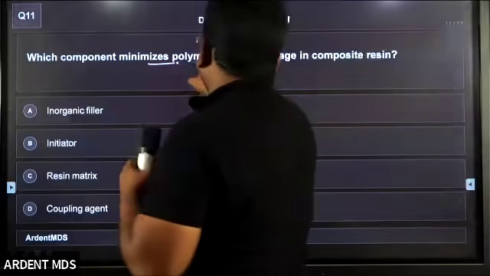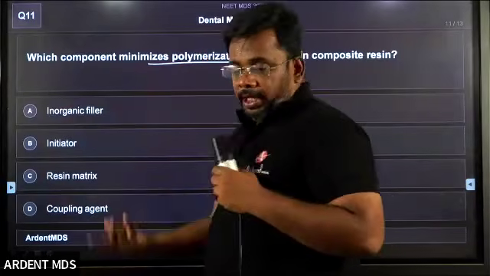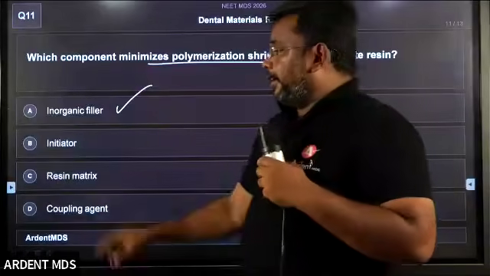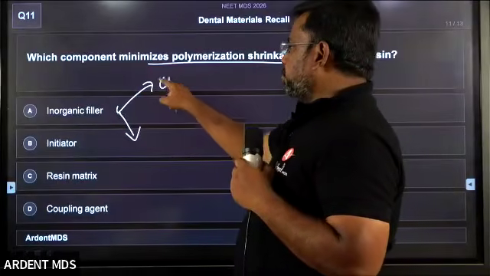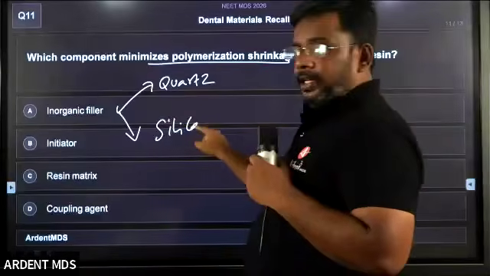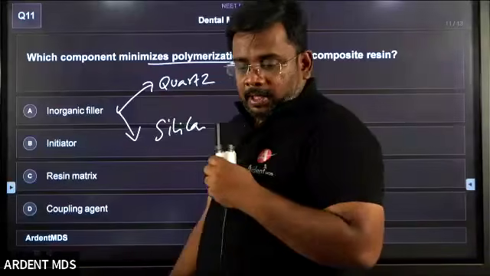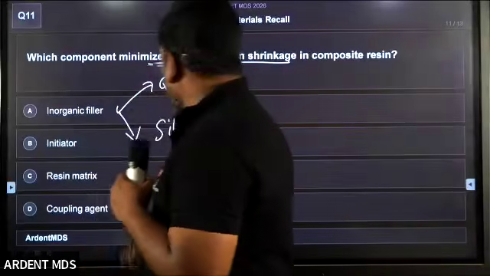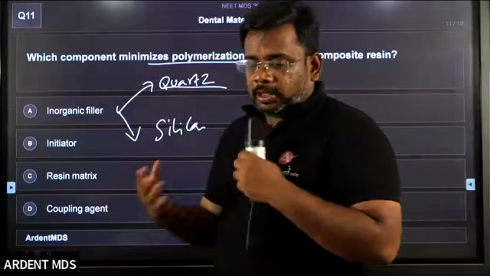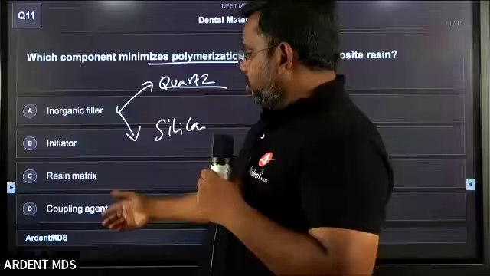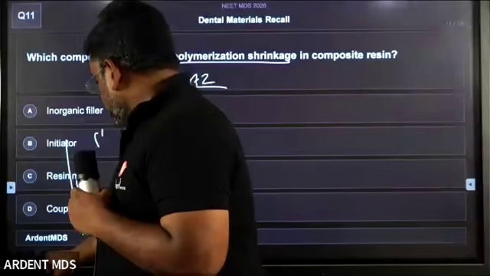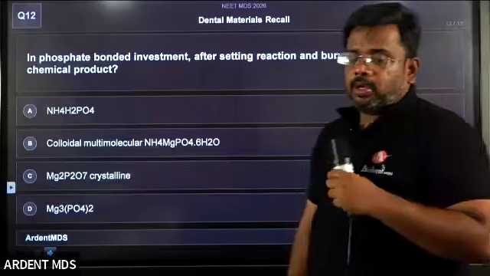Which component minimizes the polymerization shrinkage? What is the answer? The answer is filler. What are the types of filler? There are two types of filler, students: quartz and silica. Those days they used quartz, and it was replaced by silica. Both are types of fillers, so this is easily eliminated. Next question.